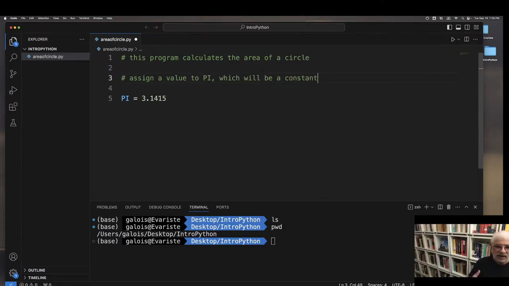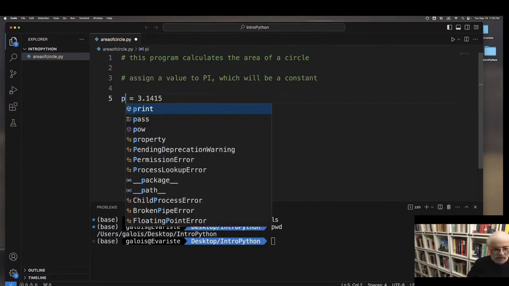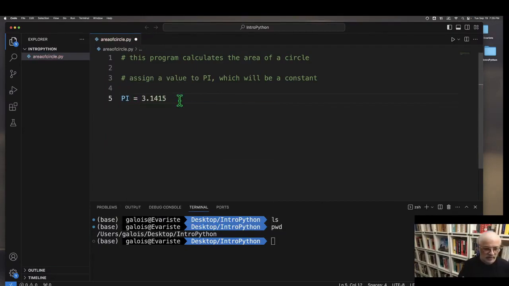So what's a constant? A constant is something whose value is never going to change, typically shouldn't change within your program. The value is going to stay the same. So that's why this is by convention. I could use pi lowercase as a variable name, but since the value of pi will not change, I'm going to use uppercase PI. So I'm going to assign 3.14159, I think it's, as the constant value for pi.